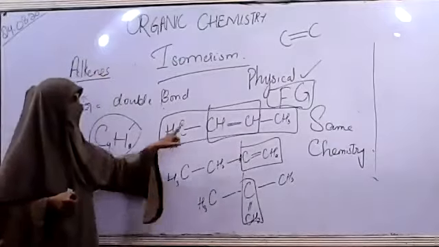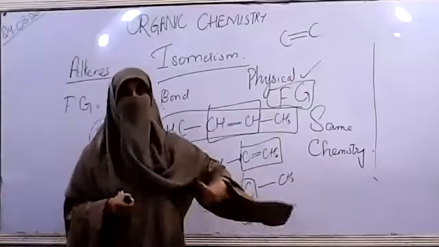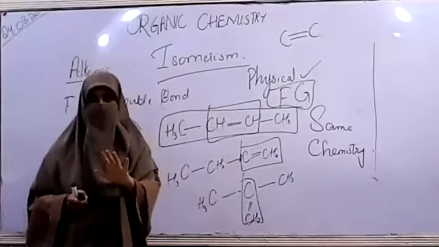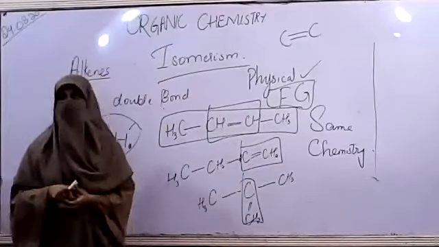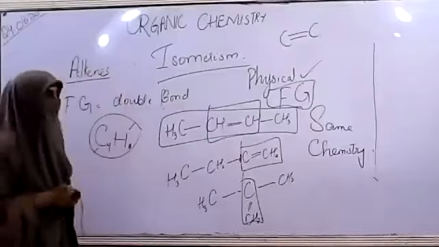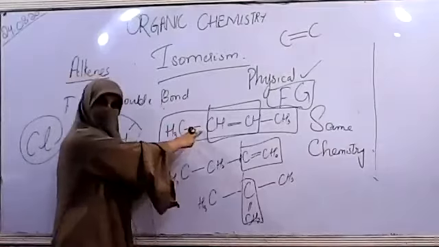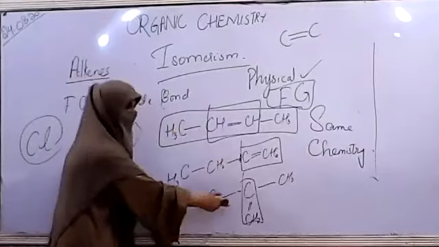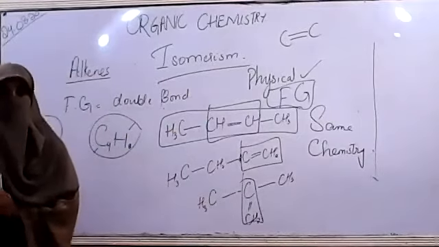For example, if there is a double bond here, and a double bond here, I told you that in the presence of a double or triple bond, I mean unsaturation, there will be addition reactions. So if we provide, let's say, halogens, chlorine, over here, then it will undergo the addition reaction with chlorine. This will again undergo the addition reaction, and the same at this point. It means the chemistry of alkenes will not be changed.